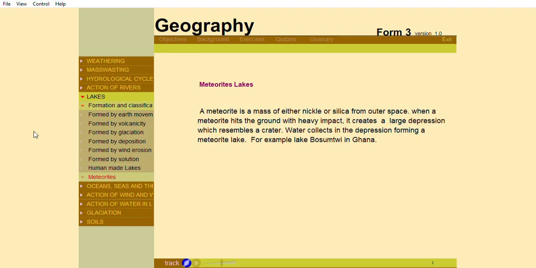Meteorite lakes. A meteorite is a mass of either nickel or silica from outer space. When a meteorite hits the ground with heavy impact, it creates a large depression which resembles a crater. Water collects in the depression, forming a meteorite lake. For example, Lake Bosumtwi in Ghana.